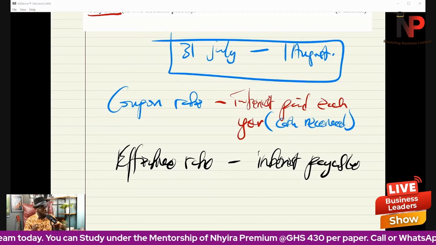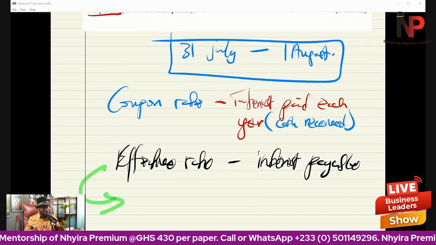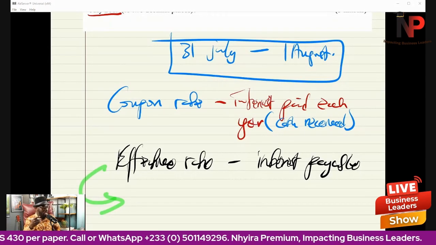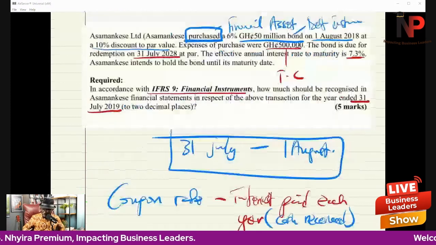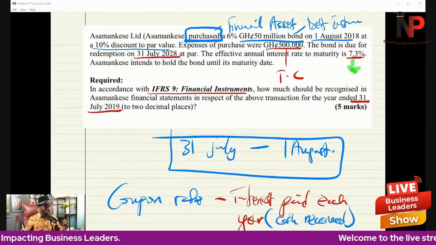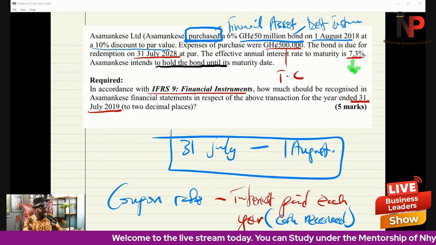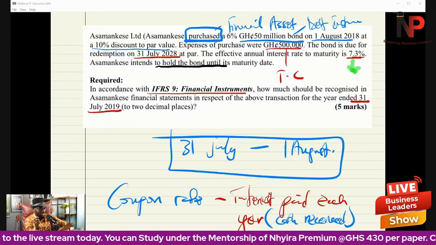If you remember, on Monday when we were discussing, I told you that it is the effective rate that will be recognized in the P&L account. And so the effective rate is always higher than the coupon rate. The effective rate is always higher than the coupon rate. We'll come back to that. Asamankese intends to hold the bond until its maturity. Wow. So you see that everything is added together.